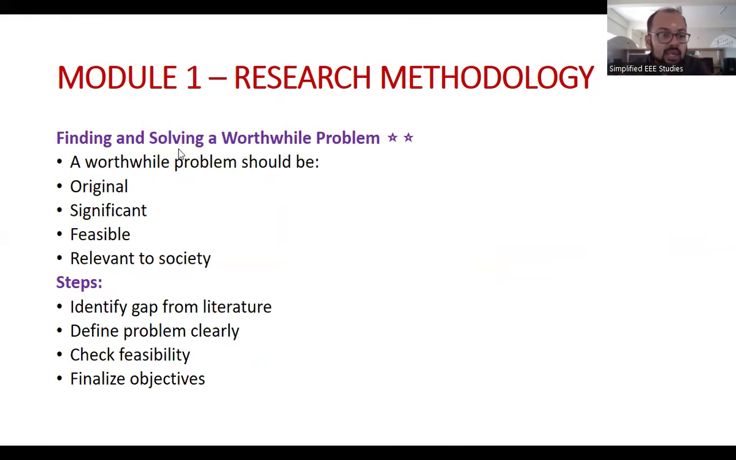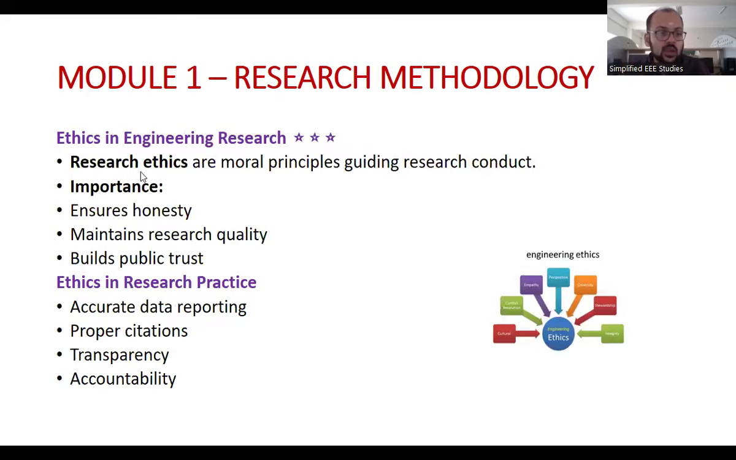Then, finding and solving a worthwhile problem. That means a worthwhile problem should include original, significant work, and be viable, feasible and relevant to society. It involves identification of a gap from the literature, defining the problem clearly, checking the feasibility, and ultimately finalizing the objective. These are the important concepts with respect to the examination. What is the meaning of finding and solving a worthwhile problem? Try to add these points in your answer book.